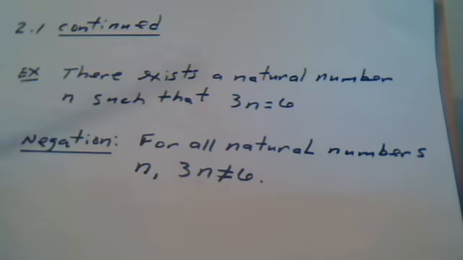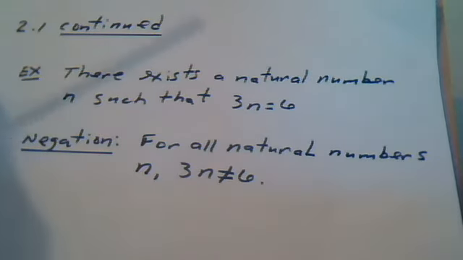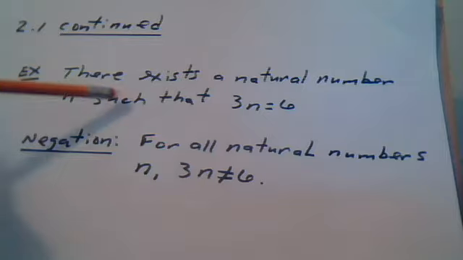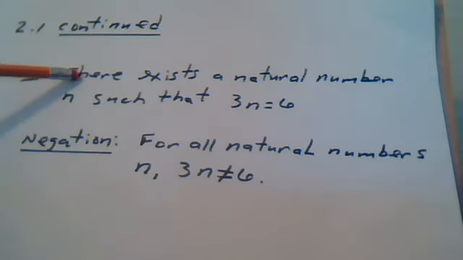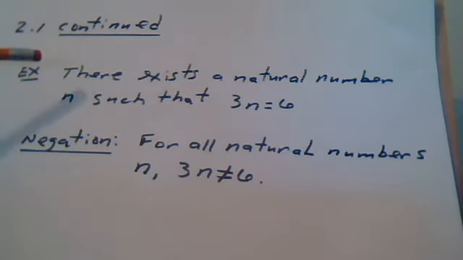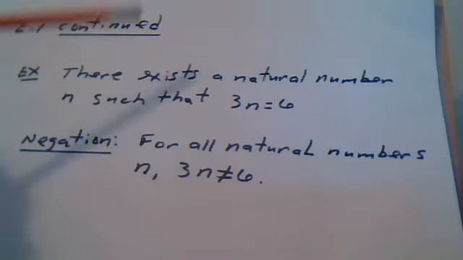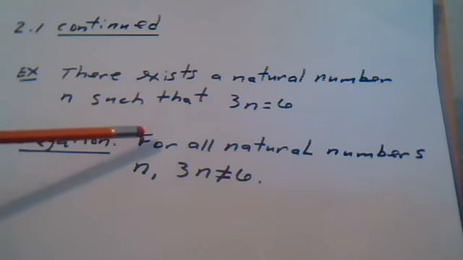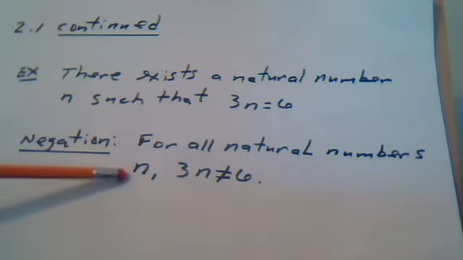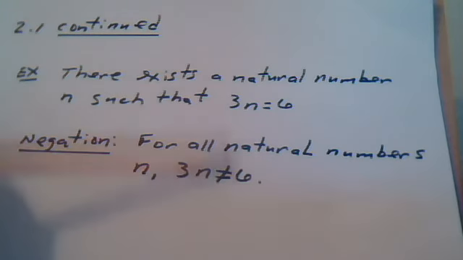This one is starting with the existential. There exists a natural number n such that 3n equals 6. If you negate this existential quantifier, it becomes a universal quantifier. It's like the opposite. So what would be the opposite of there exists a natural number n such that 3n equals 6? The opposite would be for all natural numbers n, 3n does not equal 6.